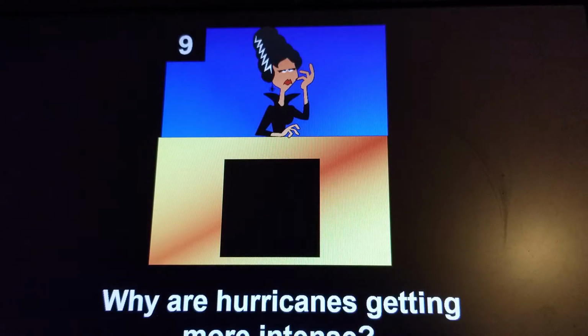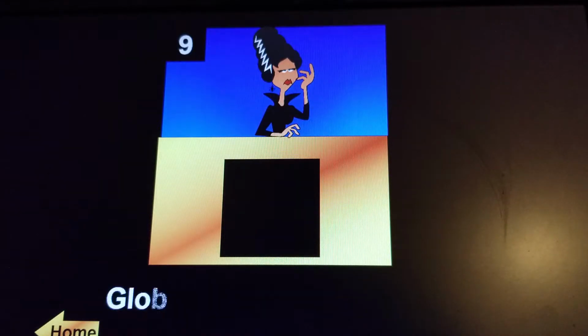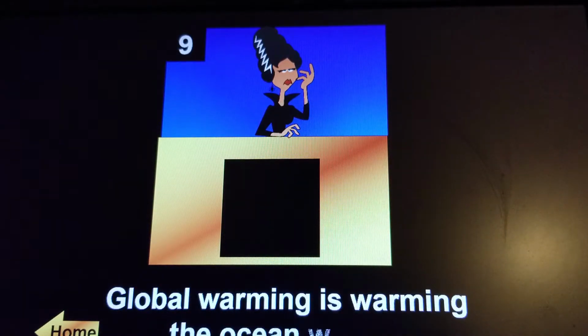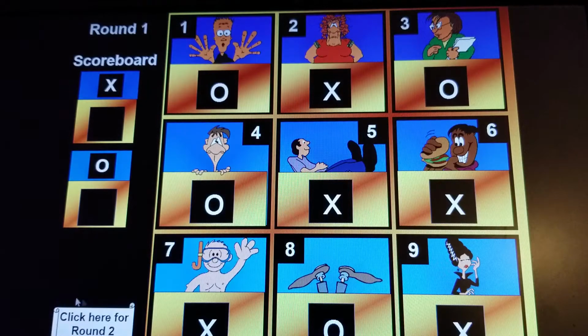And why are hurricanes getting more intense? Because global warming is warming the ocean waters. Think about the examples we looked at yesterday where Hurricane Sandy was only a Category 3, but was much more intense than many of those Category 5 storms. So hurricane will come up on the quiz. Okay, let's go to round 2.